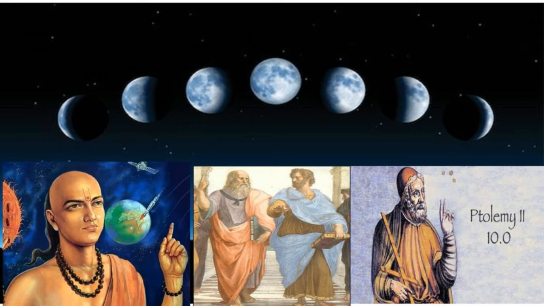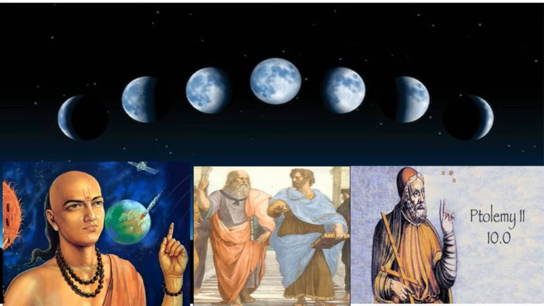These two motions were puzzling. Very soon, astronomers like Aryabhatta said that the earth is spinning on its axis. That is the cause of the apparent daily motion from east to west, whereas the eastward motion of the moon in the celestial sphere with a period of about 27 days is seen as the actual motion of the celestial objects.